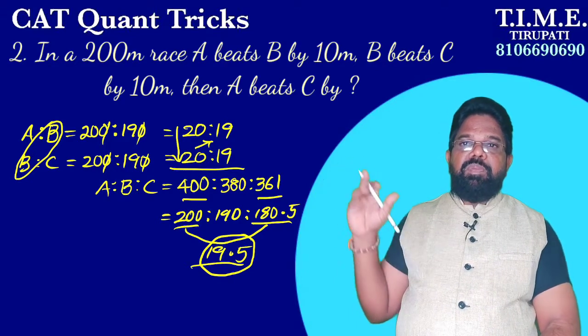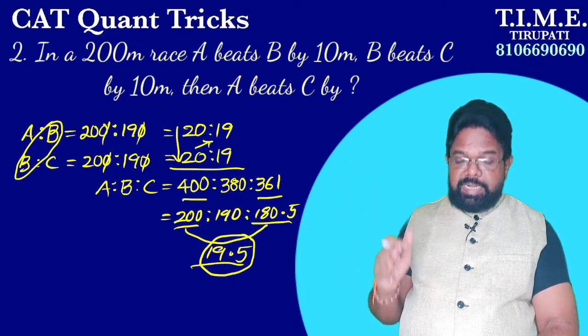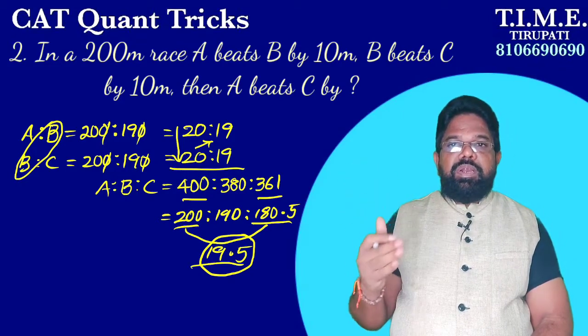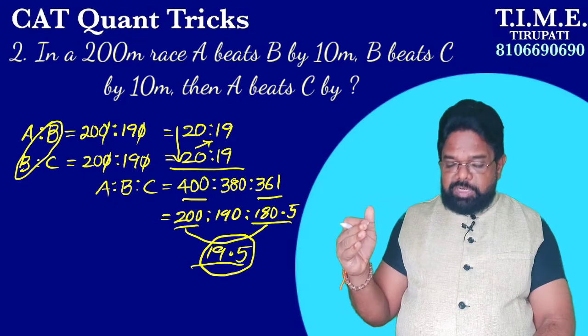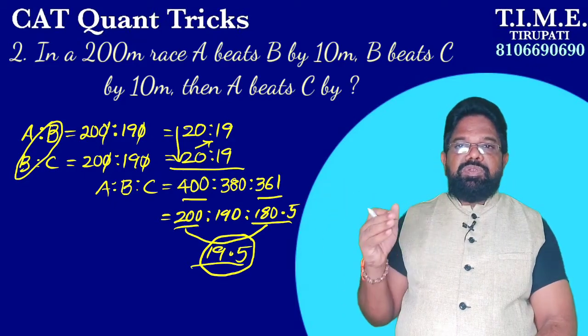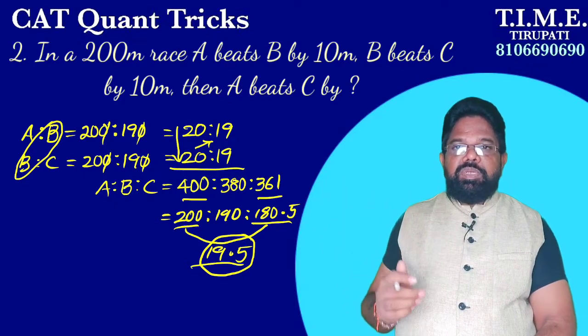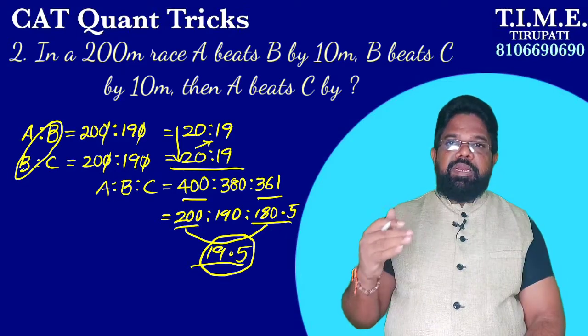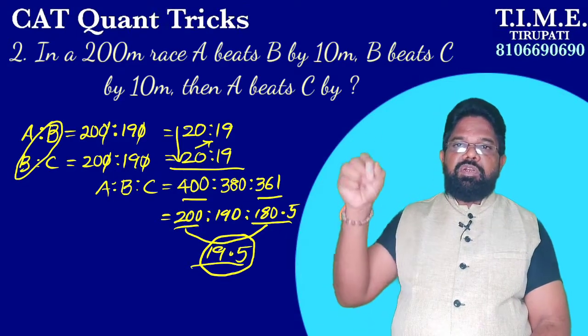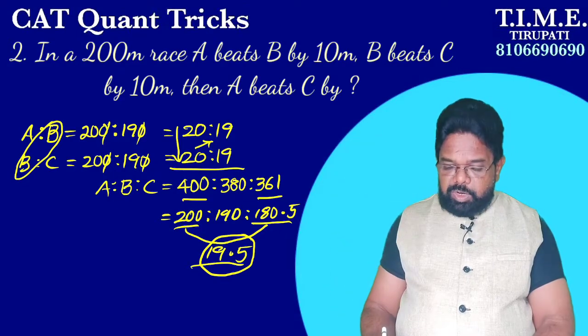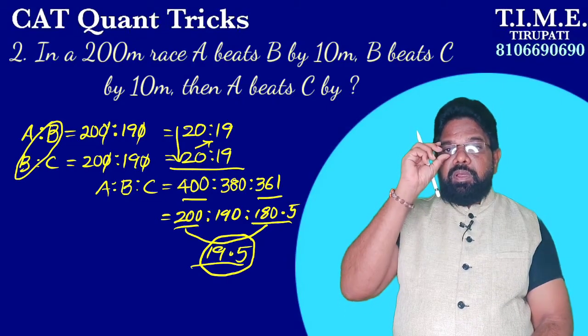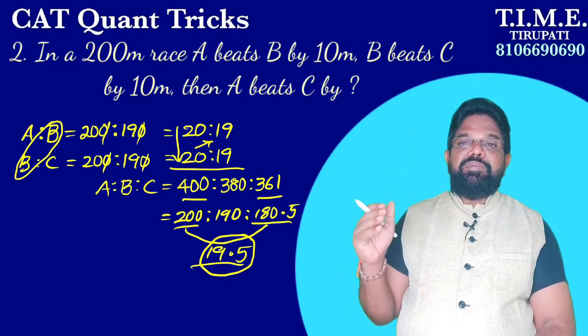Here our answer is 19.5 meters. By applying the ratio concept, you calculate A is to B: if A is 200, B is 190, so you get the ratio 20 is to 19. Now B is to C also gives 20 is to 19. So we know A is to B and B is to C; calculate A is to B is to C by applying the shortcut. We get 400 is to 380 is to 361. But our answer is A beats C by how much?